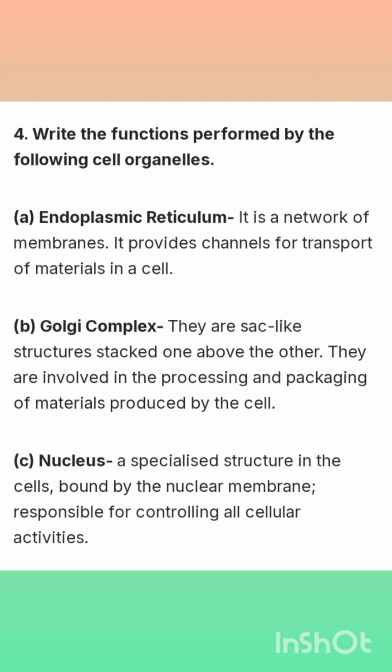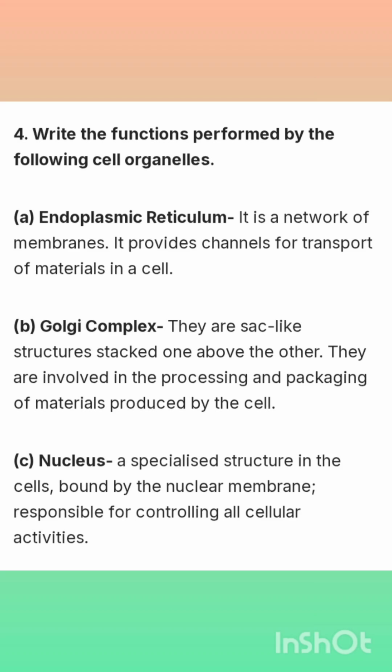Question number 4. Write the functions performed by the following cell organelles. A. Endoplasmic reticulum. It is a network of membranes. It provides channels for transport of materials in a cell. B. Golgi complex.